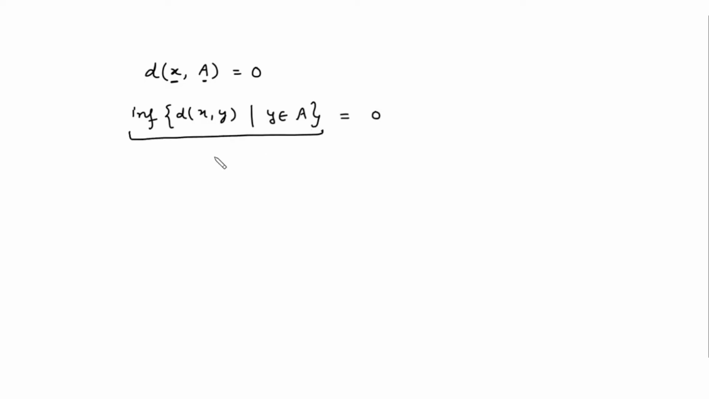Once again, see what is given to us. Given is that the distance of the point x with A is 0. Means the infimum of the distances d(x, y), where y is a member of A, is 0. This means there exists some y naught in A such that the distance between the point x and y naught is 0. Only then the minimum distance is 0. Some point's distance will be 0. Is this point clear? Yes.